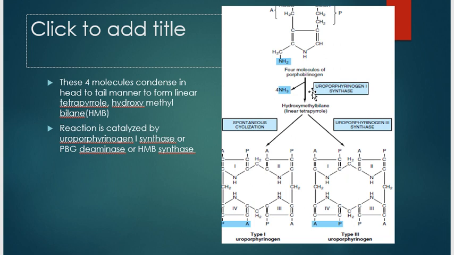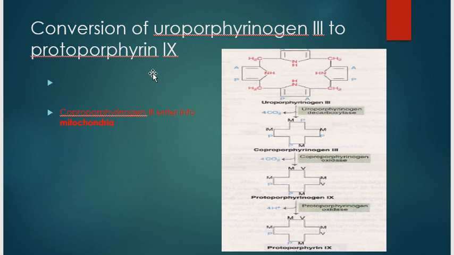Next is the conversion of uroporphyrinogen 3 to protoporphyrin 9. Uroporphyrinogen decarboxylates all four of the acetate side chains to form methyl groups to produce coproporphyrinogen.